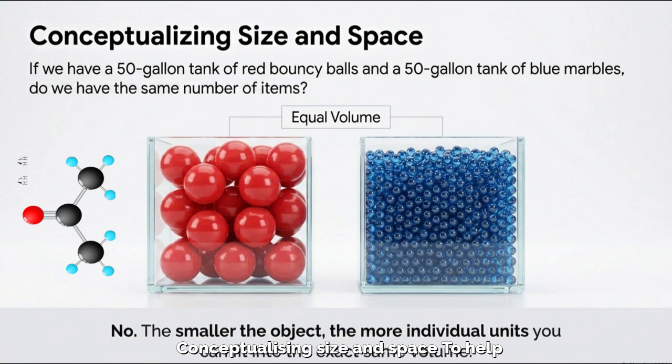Conceptualizing size and space. To help conceptualize this difference in size and space, let's use a container analogy. If you have a 50-gallon tank completely filled with bouncy balls and an identical 50-gallon tank completely filled with small marbles, do you have the same number of items in both tanks? Absolutely not. The volume of the containers is identical, but because the marbles are drastically smaller, vastly more individual units of marbles can fit into that exact same space.